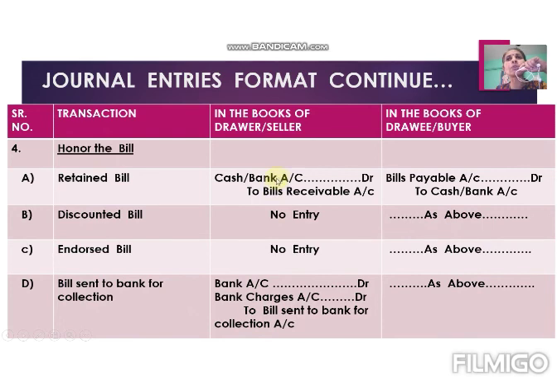The person who presents the bill may be either drawer or bank or endorsee or any other person. The duty of the drawee is just to make the payment of the bill to whoever presents the bill of exchange. That's why he will pass only one entry, bills payable account debit to cash or bank account. I hope you understood all the four options of honoring the bill. In next video, we will discuss dishonor of the bill. Thank you.